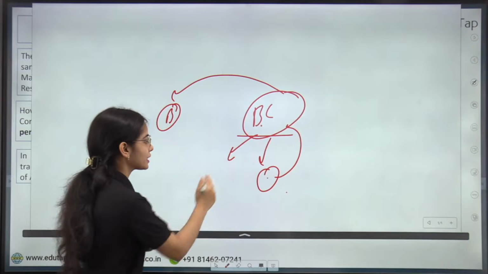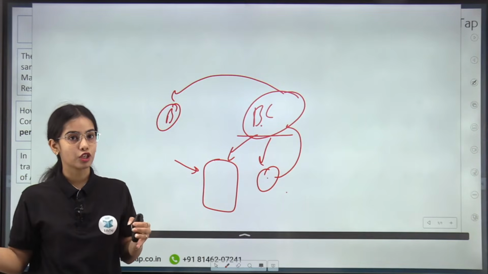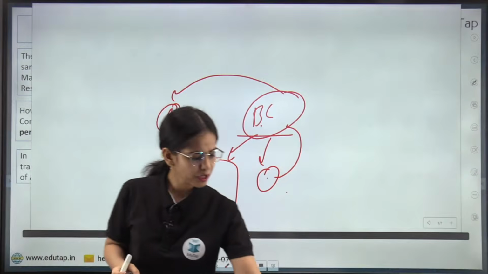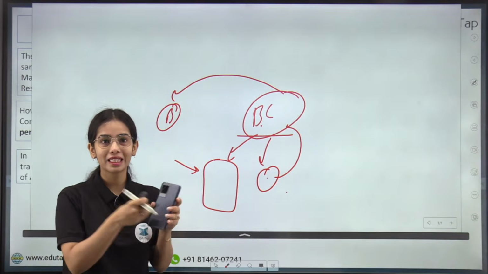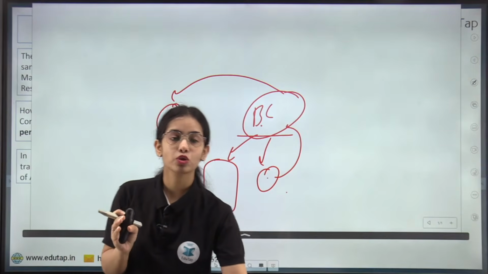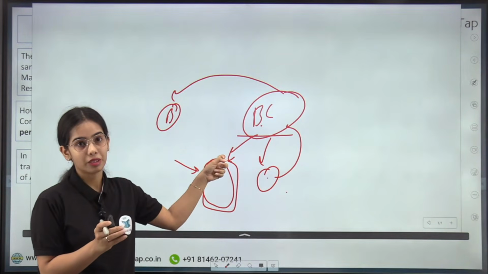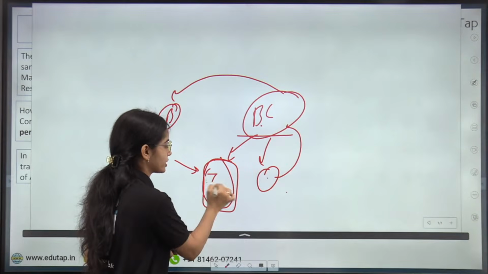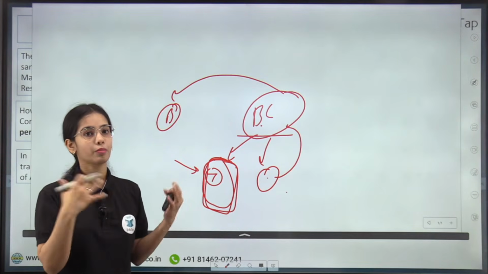Business correspondents also have to be careful that their devices are not tinkered with by external parties. Let's say a fraudster comes and says, okay, this is your mobile, can I see? How does it open? And they put a chip in it. That kind of thing can happen. So business correspondents have to be very careful when working with their terminals and touchpoints. They should not allow the touchpoint to be tinkered with by anyone else.